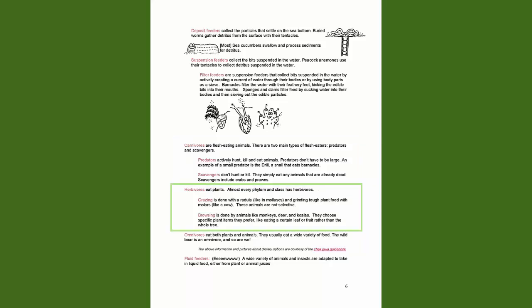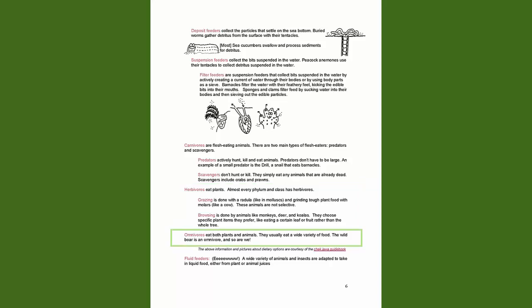Herbivores eat plants. Almost every phylum and class has herbivores. Grazing is done with a radula, like in mollusks, and grinding tough plant food with molars, like a cow. These animals are not selective. Browsing is done by animals like monkeys, deer, and koalas. They choose specific plant items they prefer, like eating a certain leaf or fruit rather than the whole tree.